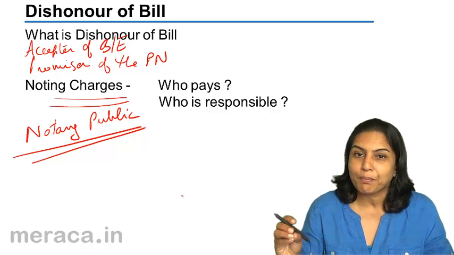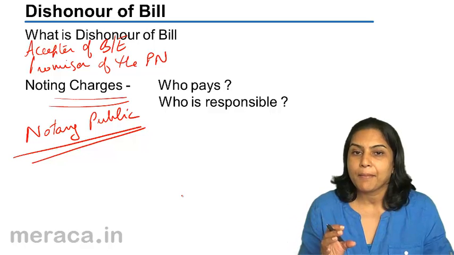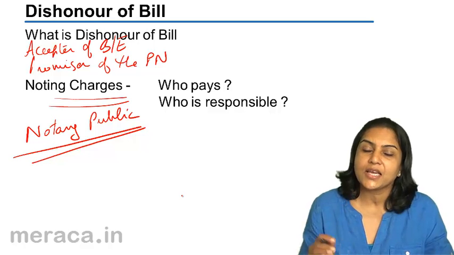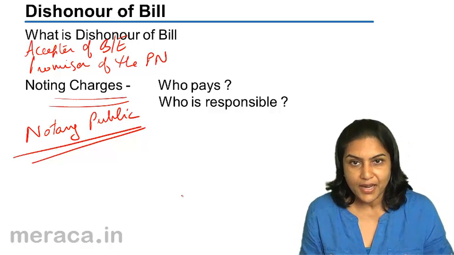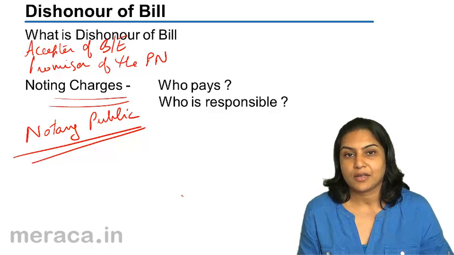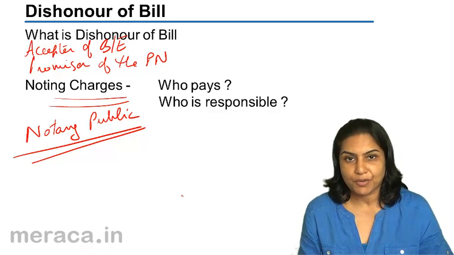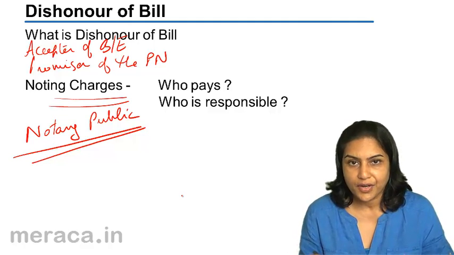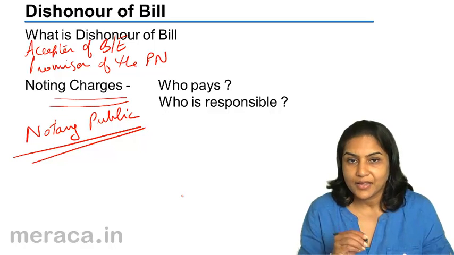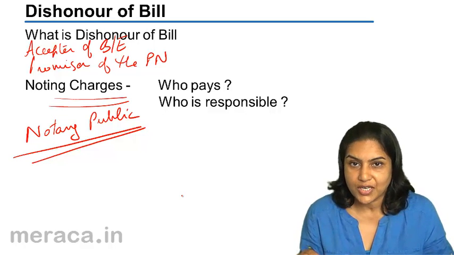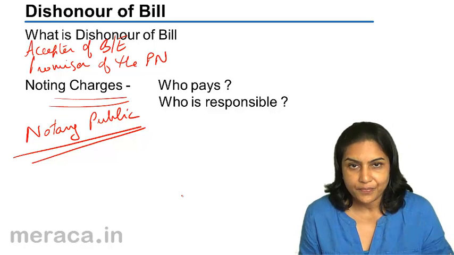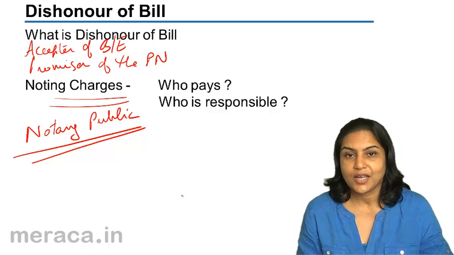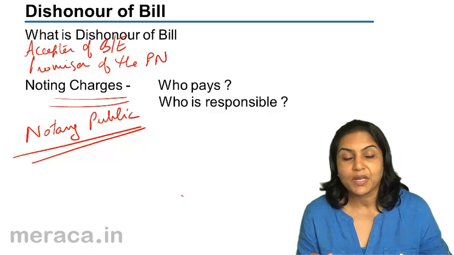The notary public will present the bill to Y. If Y makes payment, the money will be handed over to X. But if Y is not in a position to make the payment and dishonors, does not pay the money, the notary public will record this dishonour. He will write across the bill that it has been dishonoured, and also state the reason for the dishonour. So now the dishonour has been registered. It has been proved that the bill has been dishonoured.